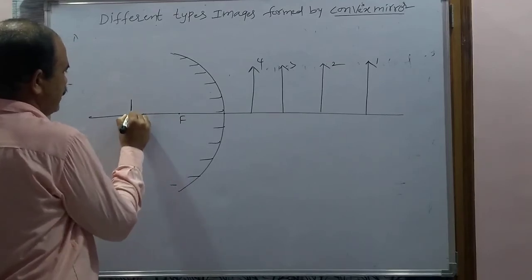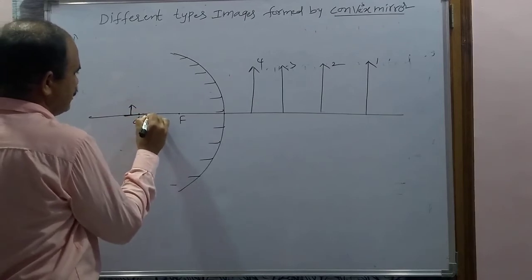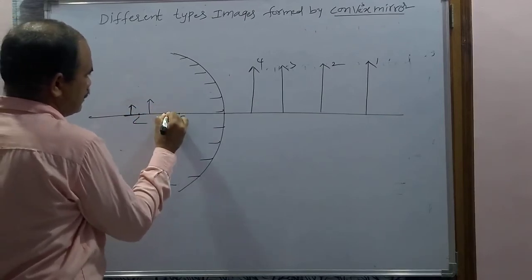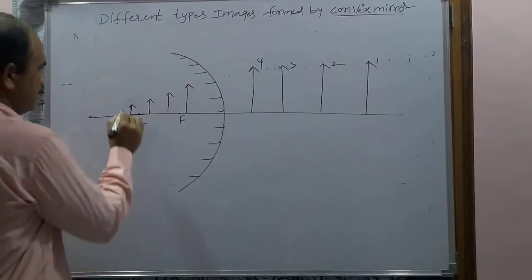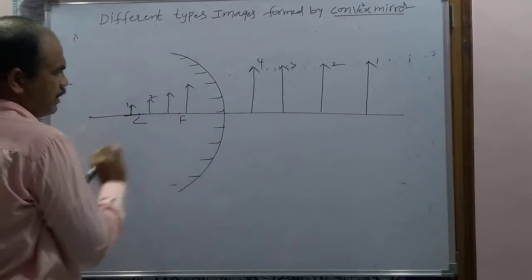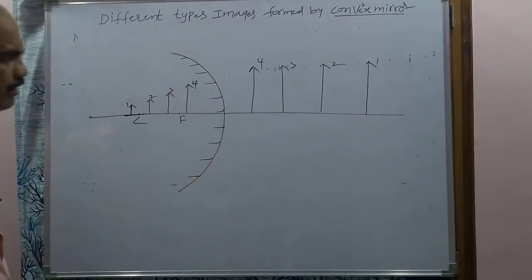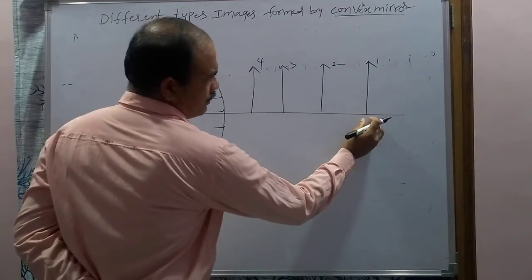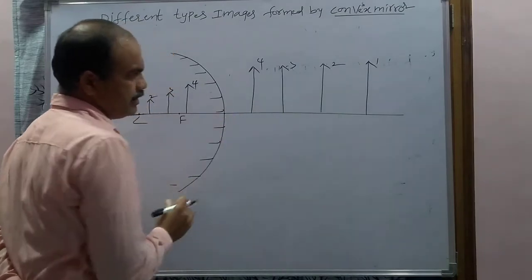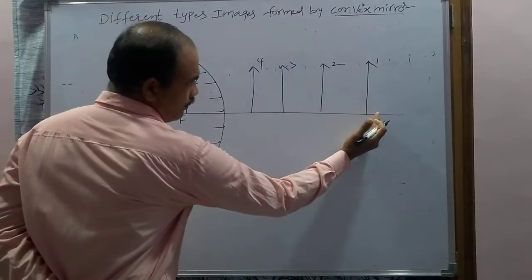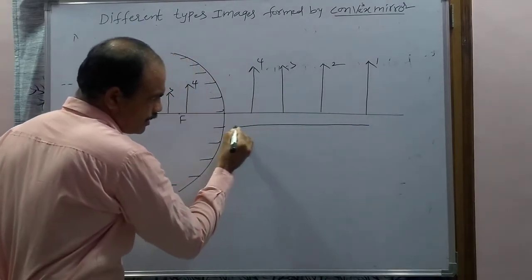Now consider this image of the first one, this image of the second one, this image of the third one, this image of the fourth one. This image of the first object, this image of the second object, this image of the third object, this image of the fourth object. And what is the meaning? So now this is the first object. It is at a certain distance. This is the fourth object. It is at a certain distance, and when we are moving from the first object to the fourth object, what is happening? The object distance is decreasing.